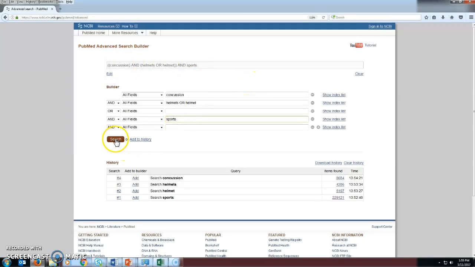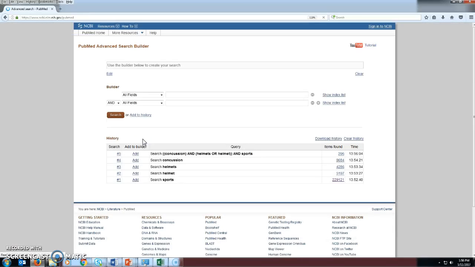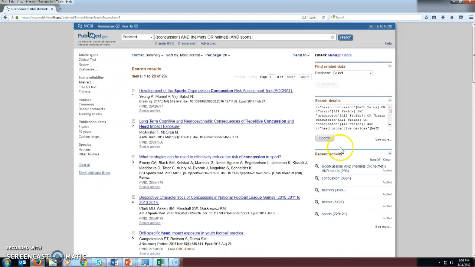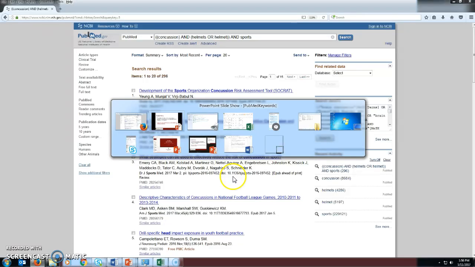So if I clicked on search, it would run this search and take us to the main results page. I'm going to click on add to history, which will keep us on this page and let us see our results, and make sure that I did everything correctly. So I'm clicking on add to history. Now we can see we have our search number 5. We have our concussion, helmet or helmets in sports, and we have our results of 296. So we have now run our search in PubMed, and if I click on this 296, it'll take us back to those results.